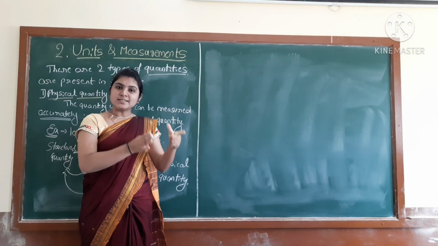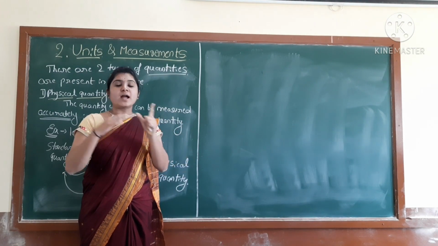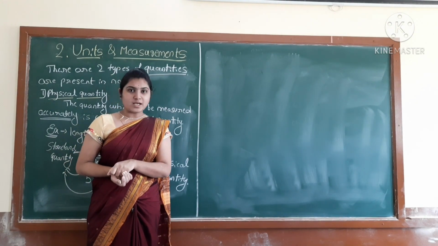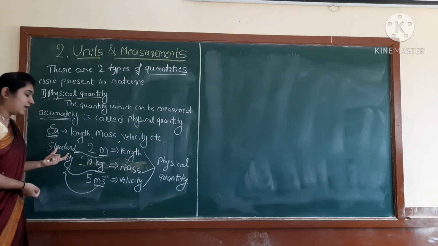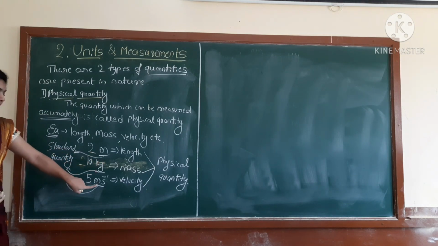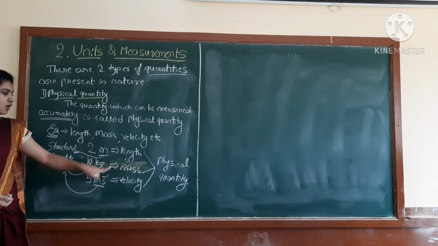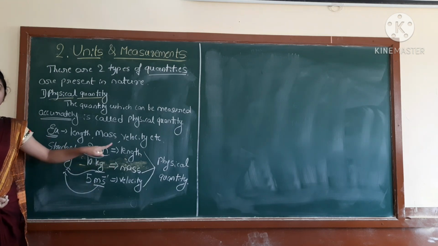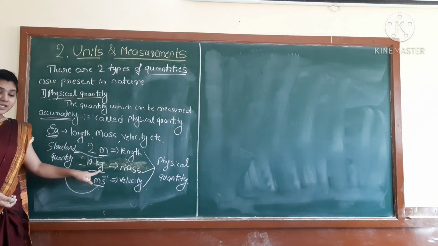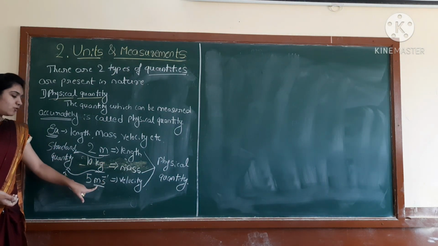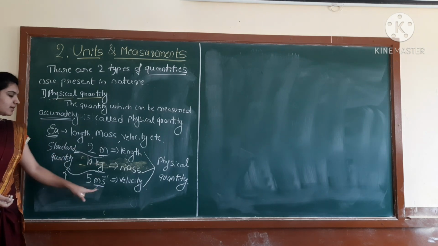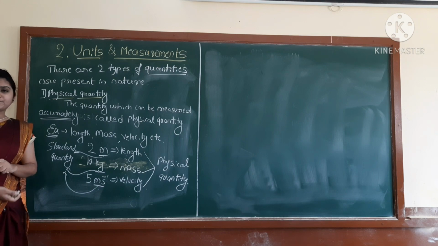Definitely no. For mass, we will use kg itself, and for the length, we are using the meter only. Correct? That's why wherever you go, you have to use meter, kg, meter per second. For the length, you must use the meter itself, and for the mass, you must use kg, and for the velocity, you have to use meter per second. Correct? These all are the standard quantities now.